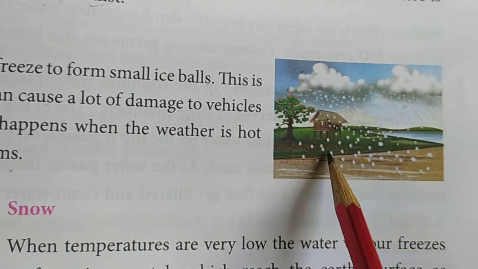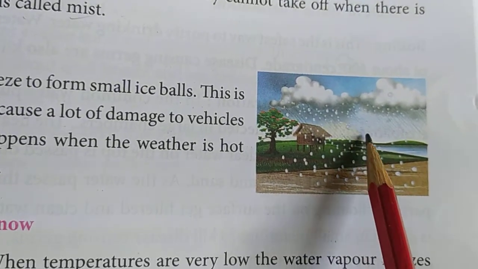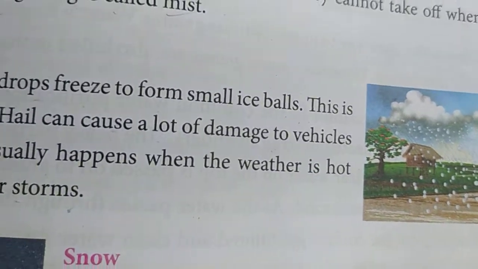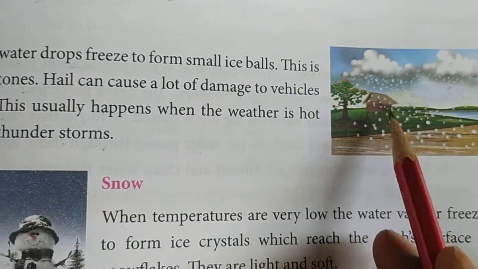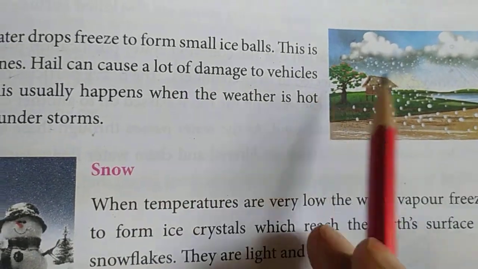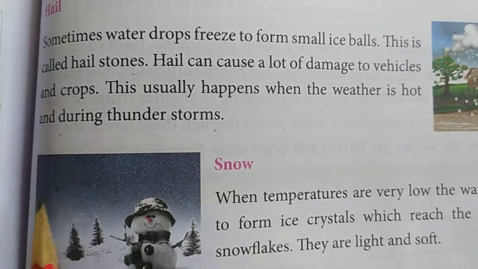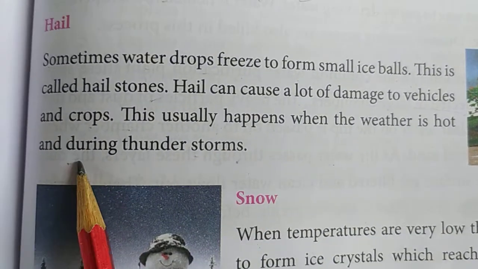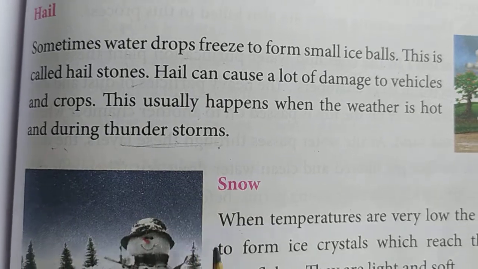Hail means, sometimes when it rains, ice lumps fall, and those are called hailstones. So when these hailstones fall, what happens? They cause damage to vehicles and crops also. This usually happens when the weather is hot and during thunderstorms.